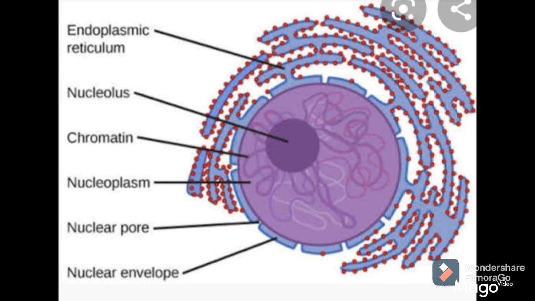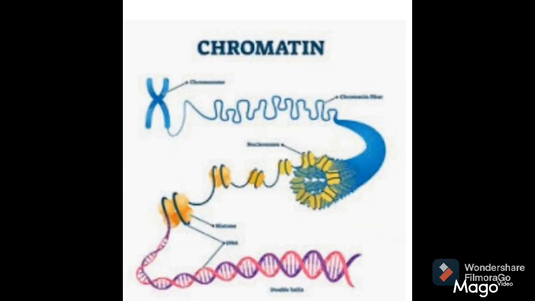Then third point is chromatin material. What is meant by chromatin material? It is thread-like material inside the nucleus. It is made up of DNA and histone proteins. It is made up of repeating subunits called nucleosomes. Each nucleosome has a DNA molecule wrapped around histone proteins.